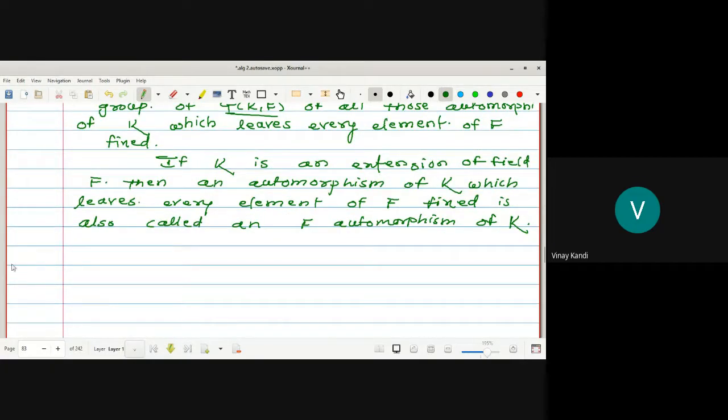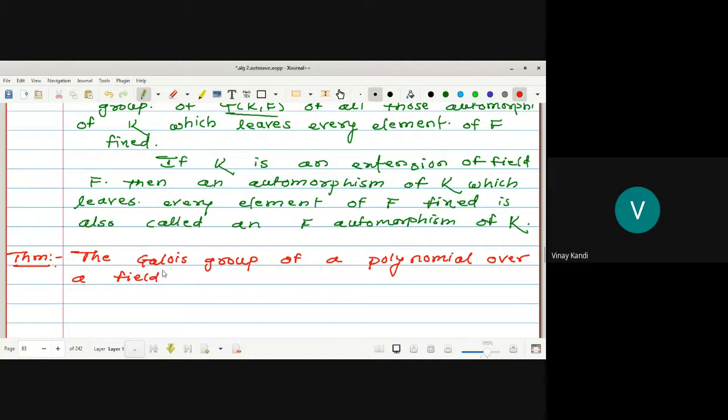Theorem. The Galois group of a polynomial over a field F of characteristic 0 is isomorphic to a group of permutations of its roots.